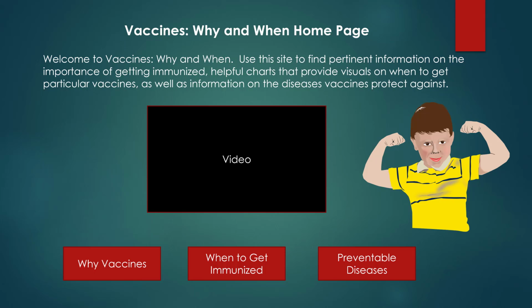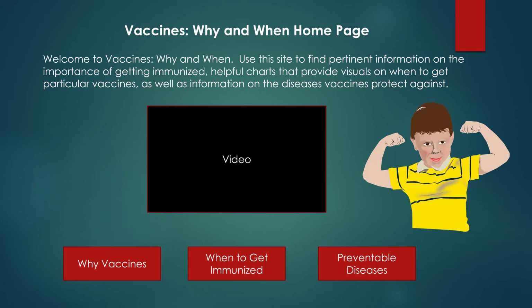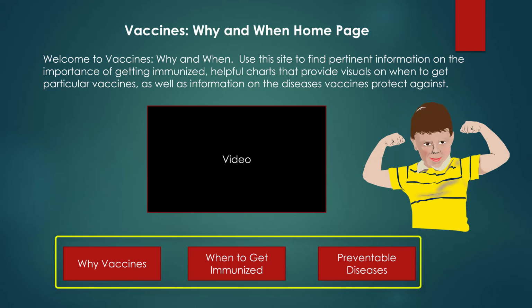This website, titled Vaccinations, Why and When, is intended for adult learners who are seeking more information about vaccines. It is targeted to learners who are undecided about getting vaccination for themselves or their children. When a learner first enters the site through this homepage, they will see a link to the video and links to 3 sections: Why Vaccines, When to Get Immunized, and Preventable Diseases.